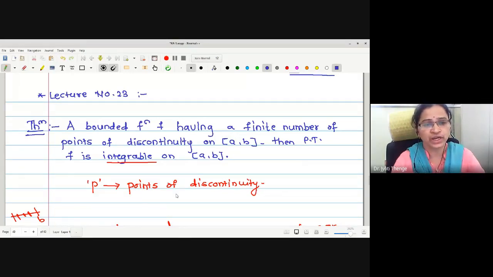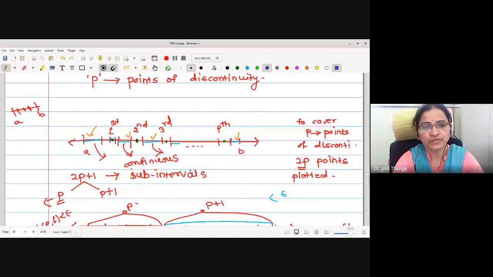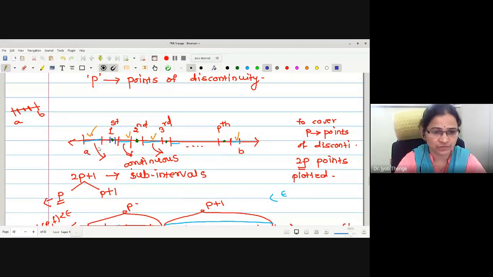is also integrable. To give the proof of this theorem, what we have done is, assuming there are p points of discontinuity, we have made the partition of the given interval in such a way that every point of discontinuity gets enclosed in one subinterval. Therefore, to cover these points of discontinuity in each subinterval, we have to mark 2 points, one to the left of the point and one to the right of the point. Means for covering one point of discontinuity, we need to plot 2 points.